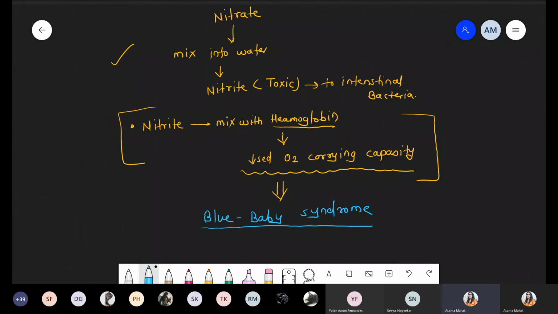Okay. Yes, because carbon monoxide has 200 times more capacity to bind with hemoglobin. It forms the carboxyhemoglobin component, and ultimately it leads to an anemic condition. So in this condition we are taking another example, that is nitrite. Nitrite is also responsible for one syndrome, that is blue baby syndrome.